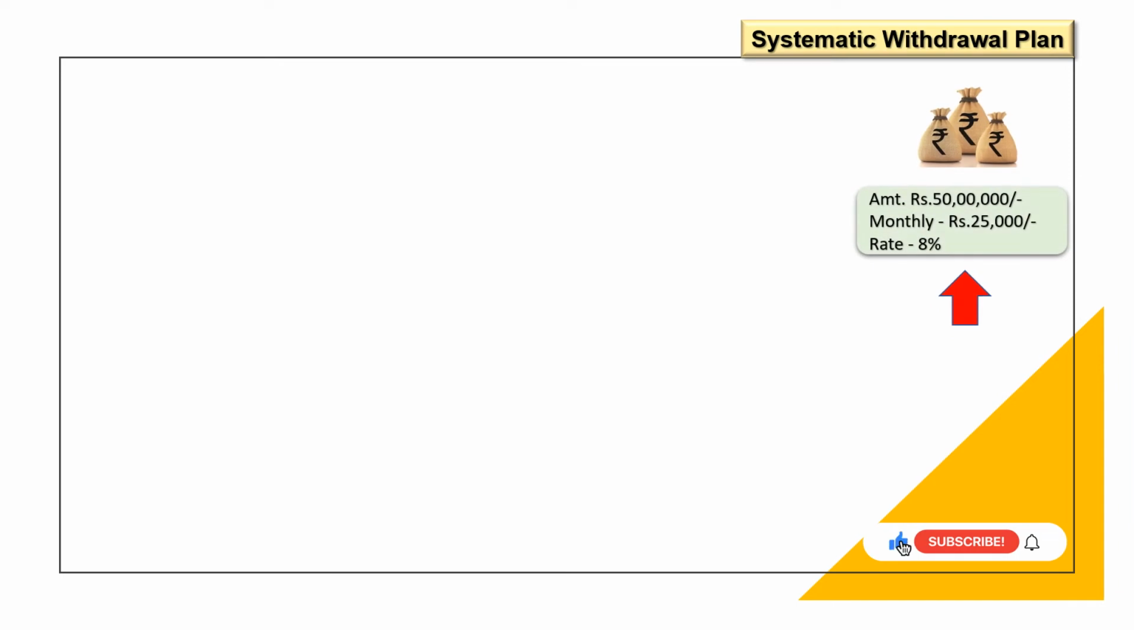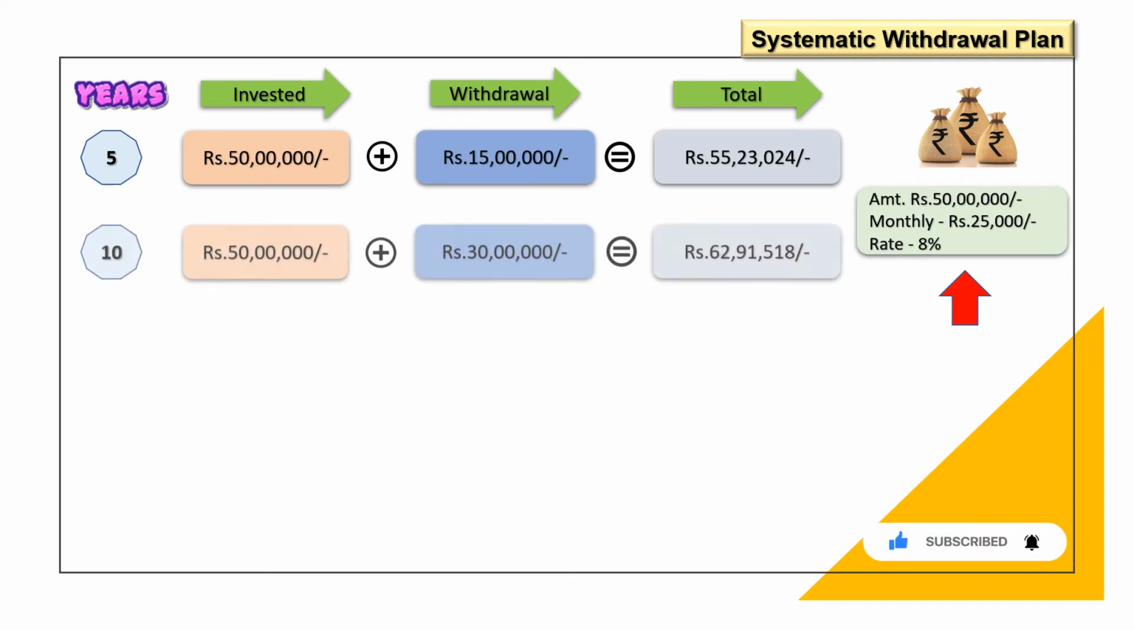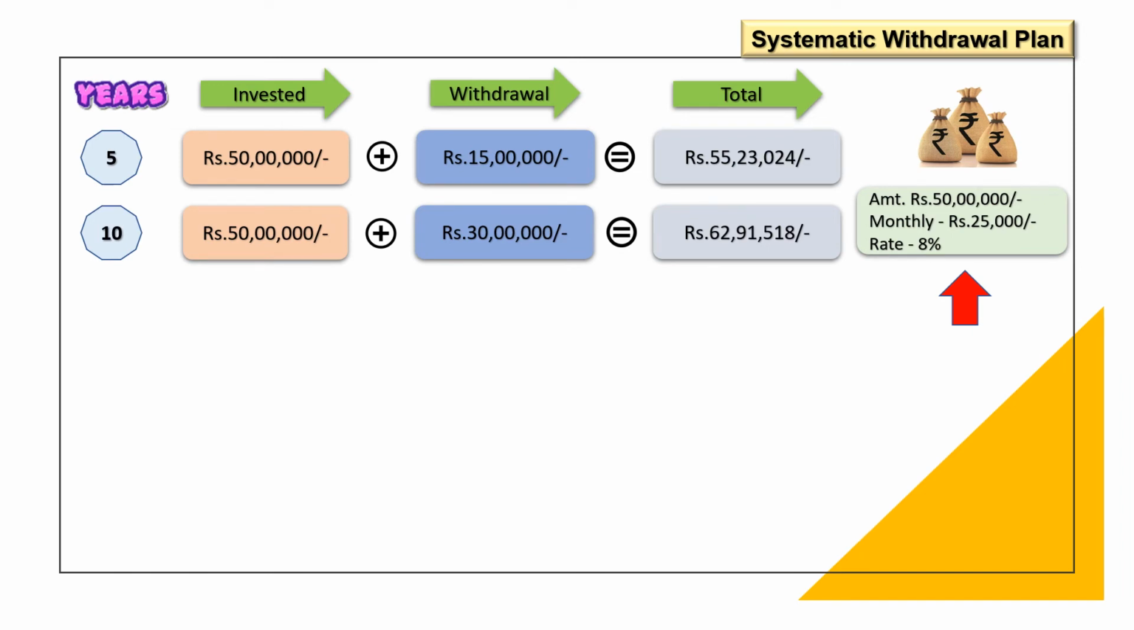So we are putting 50 lakhs into SWP, and we will be doing a monthly withdrawal of 25,000 with the same assumed rate of 8% for the next 30 years. So for 5 years, the invested amount would be 50 lakhs, the withdrawal which we will do in 5 years would be 15 lakhs, and the total would be 55 lakhs 23,024. For 10 years, invested amount would be 50 lakhs, the withdrawal would be 30 lakhs, and the total would be